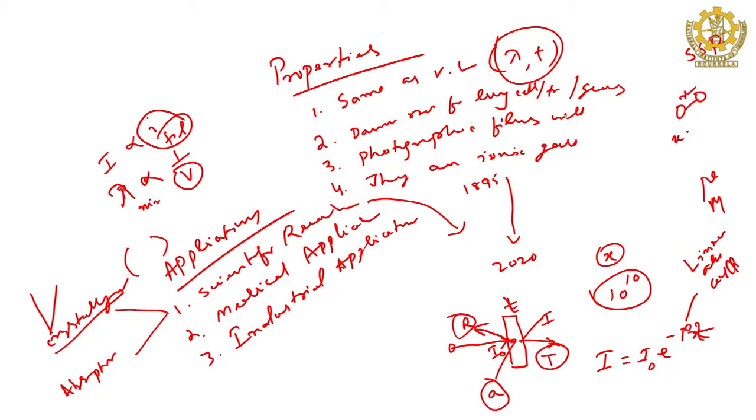If this x is of the length order comparable to atomic dimension, right, then only you can say it is condensed matter, not necessarily solid state physics. That is why solid state physics is a subset of condensed matter physics,